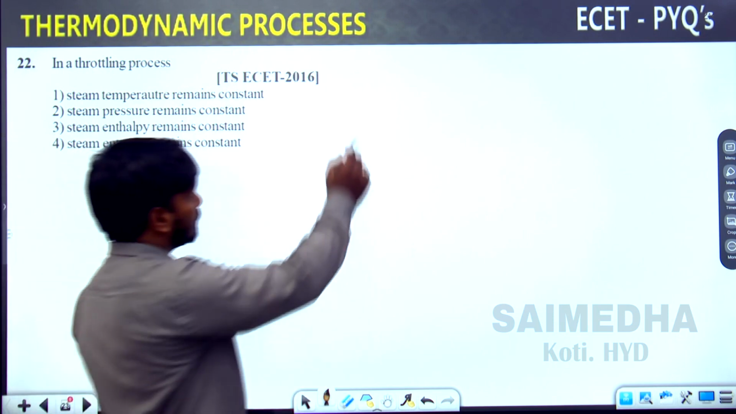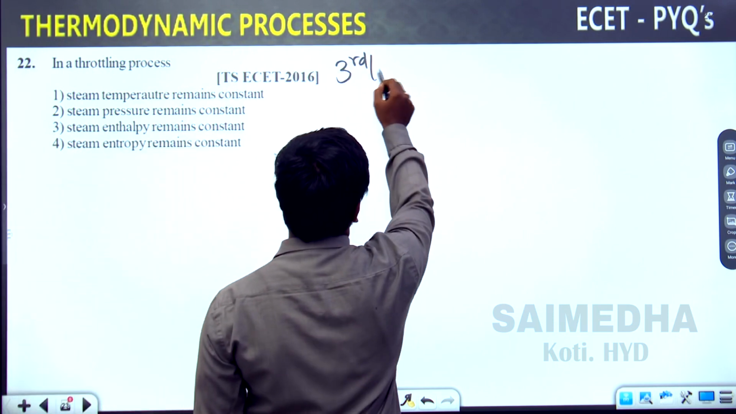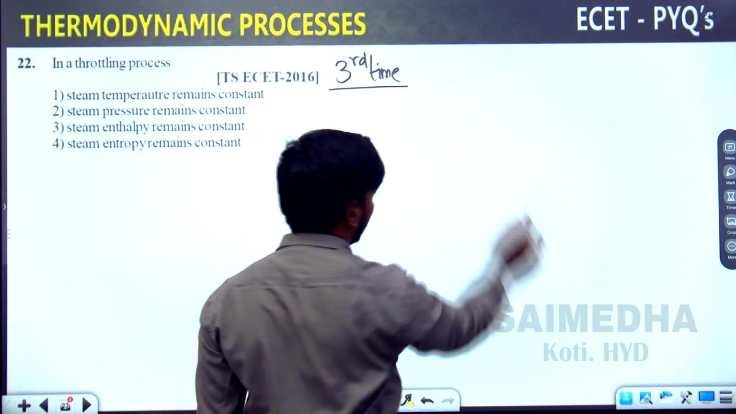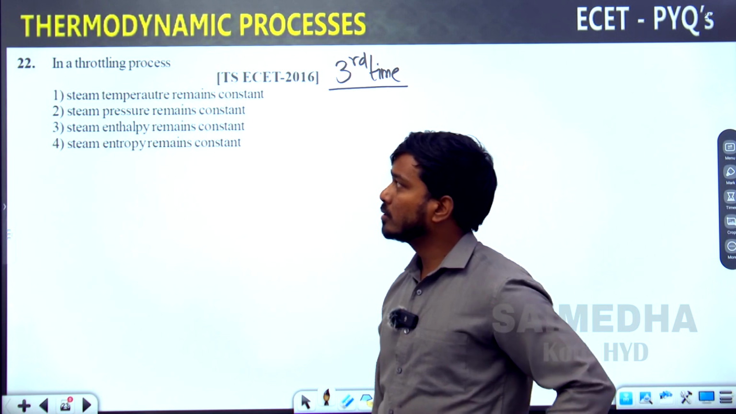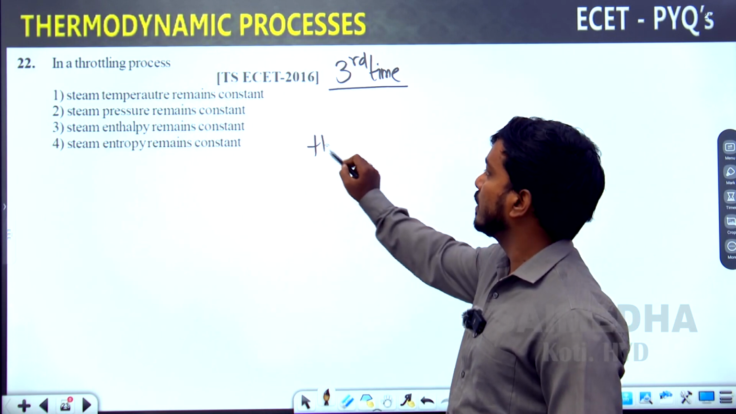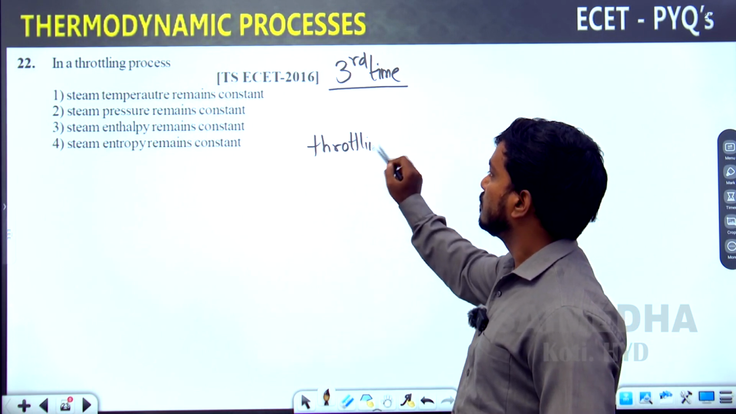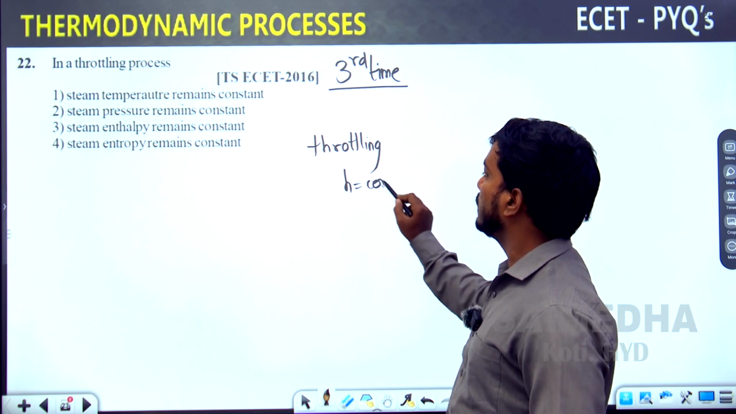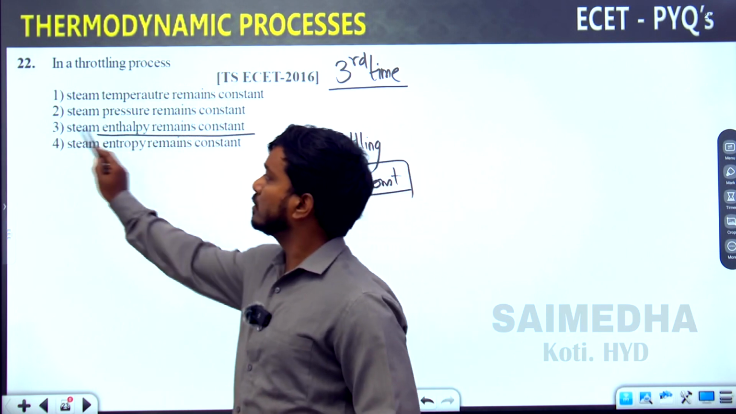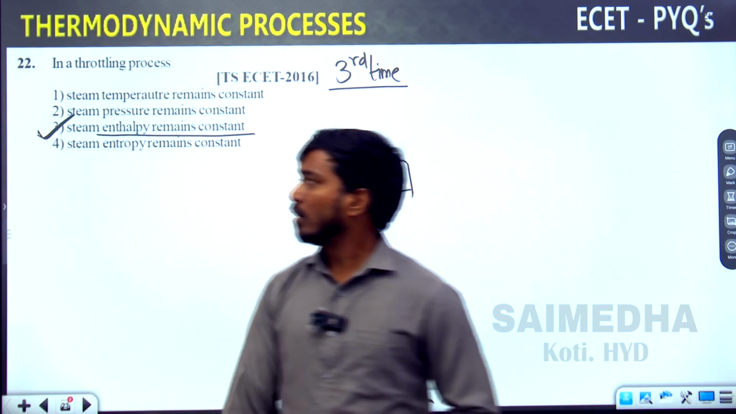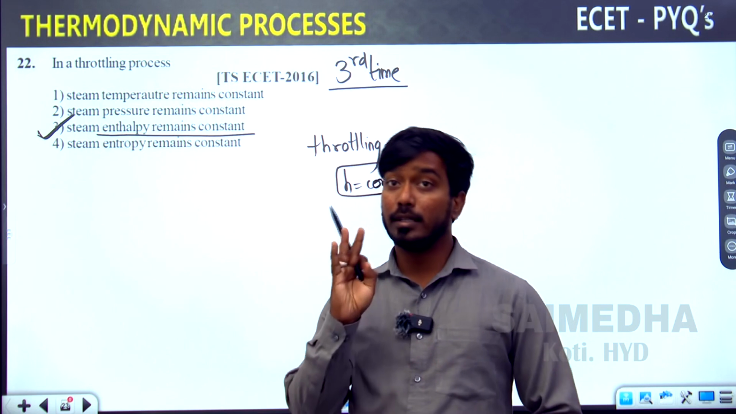Throttling process. This is the third time this question is reappearing, which means it is the same concept. Throttling means what? Enthalpy is constant. That's what he is asking there. Enthalpy remains constant, so the correct answer is option 3.